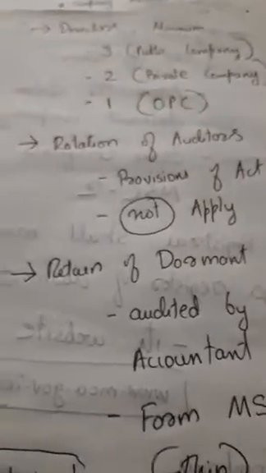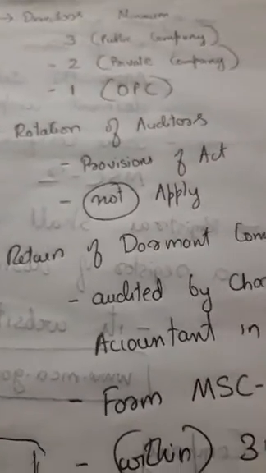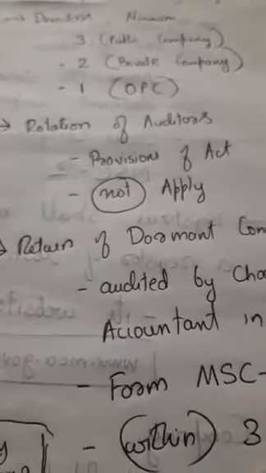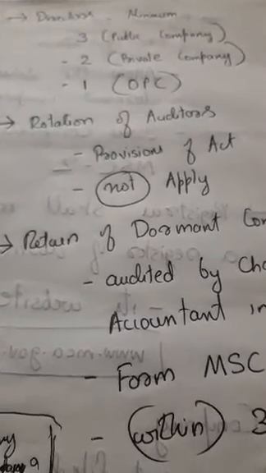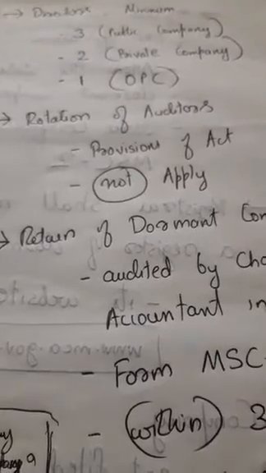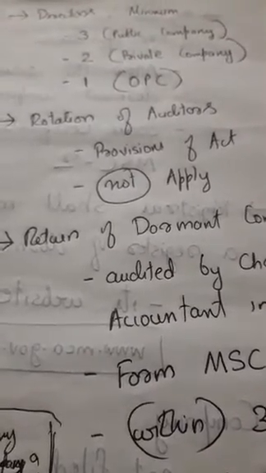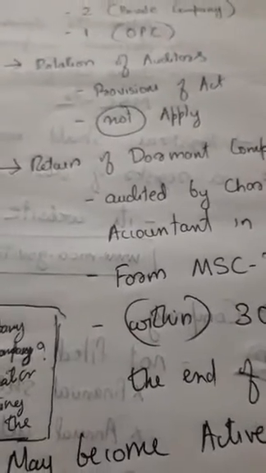More on dormant companies. The directors of a dormant company must be a minimum of 3 in case of a public company, 2 in case of a private company, and 1 in case of a one-person company. Regarding rotation of auditors, the provision of the Companies Act 2013 is not applicable to a dormant company.